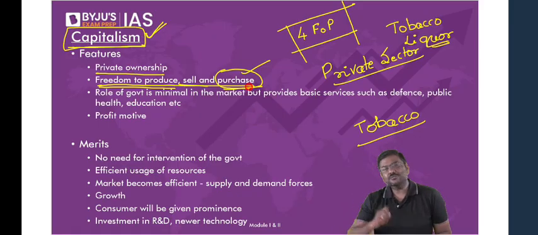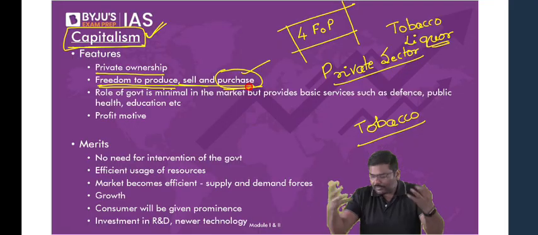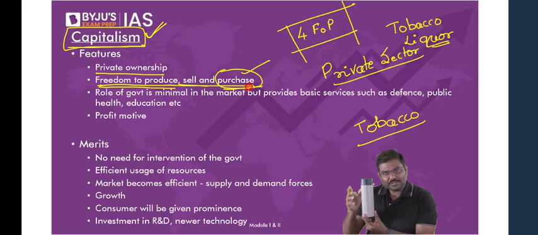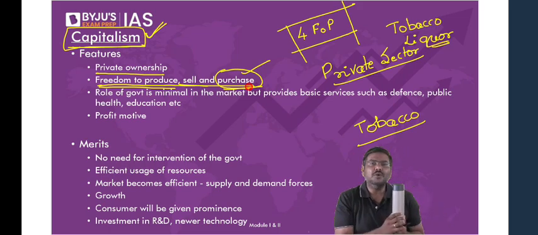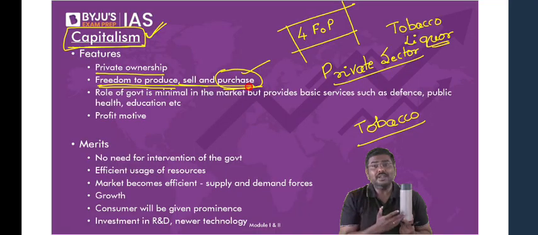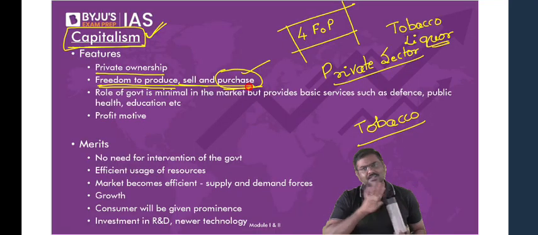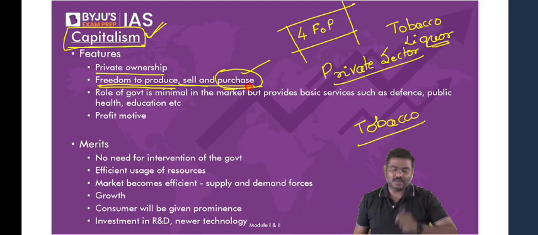Does it make any sense to produce a good which doesn't have any demand in the market? Absolutely no. For example, let's say you're producing this bottle. Nobody is purchasing this bottle. There's no demand in the market for this bottle. Then why are you producing? You are not the government. You're a private sector. Do you want to incur losses? You will stop the production. That's it. So there is a freedom to produce, freedom to purchase as well as sell.